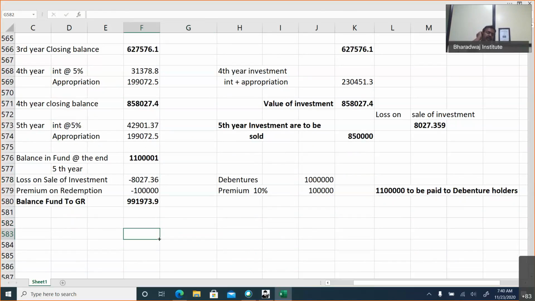So with this, the concept of debentures is over. This is important for a minimum of 5 marks, maximum of 8 marks. From an examination point of view, minimum 5 marks, maximum 8 marks, it is important.